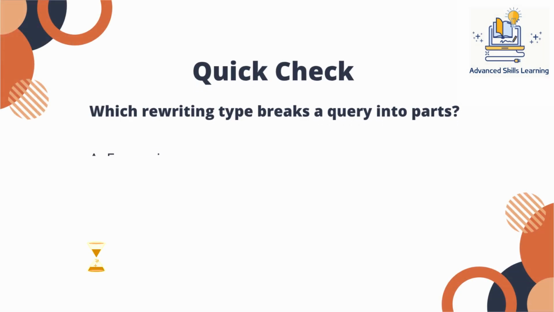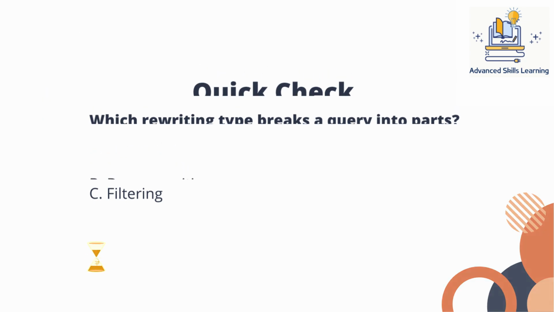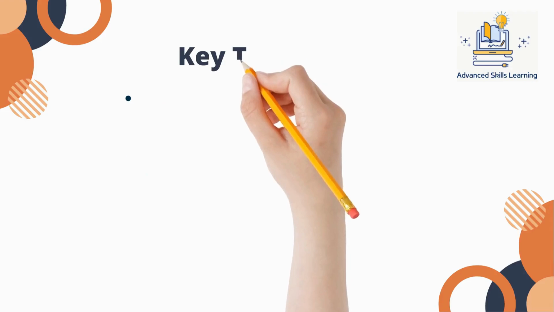Here's another quick check, 2 seconds. Which rewriting type breaks a query into parts? A. Expansion. B. Decomposition. C. Filtering. Keep your guess. The answer is B. Decomposition is particularly useful when a single query contains multiple hidden questions.